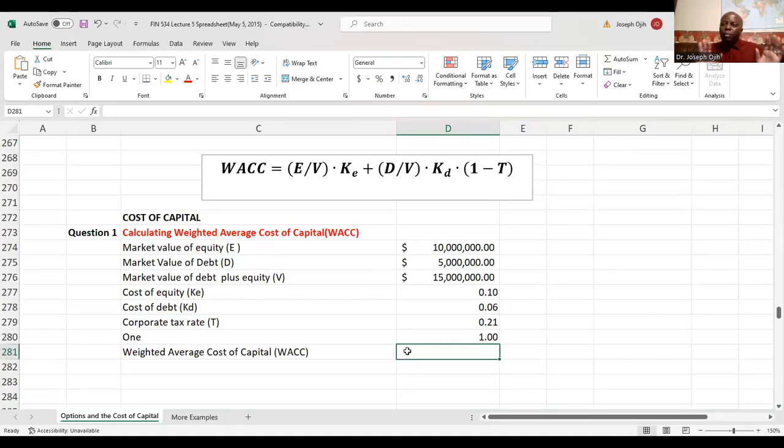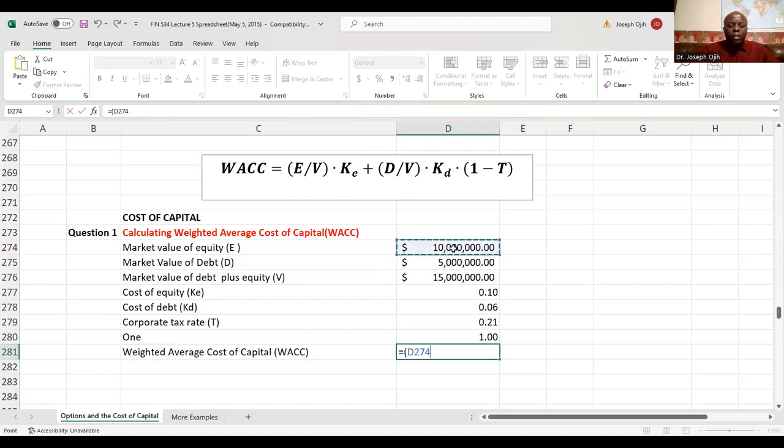So equal, so long as you follow the steps and put the formula correctly, Excel will give you an answer right away. Equals, let's put this first half of it. This is E over V times KE. So I'm going to put parentheses: E, which is the market value of equity, divided by V, which is the market value of debt plus equity, with parentheses, then times, use the asterisk symbol as the times, KE, which is the cost of equity here.